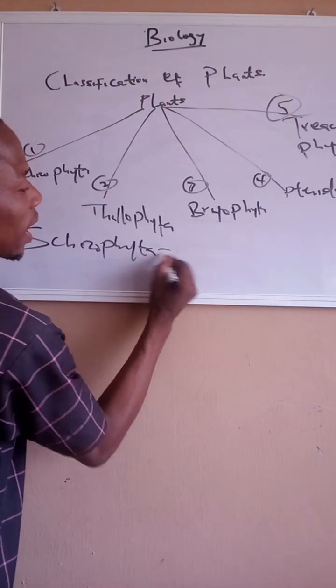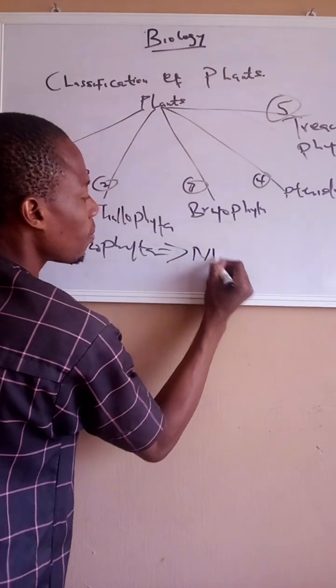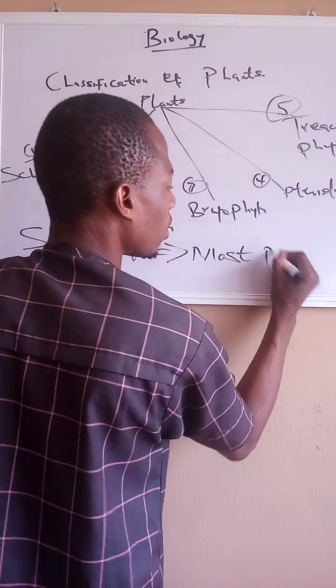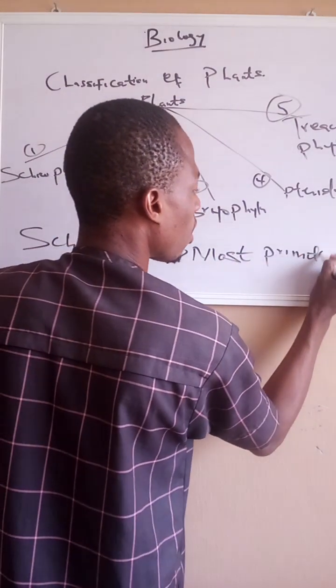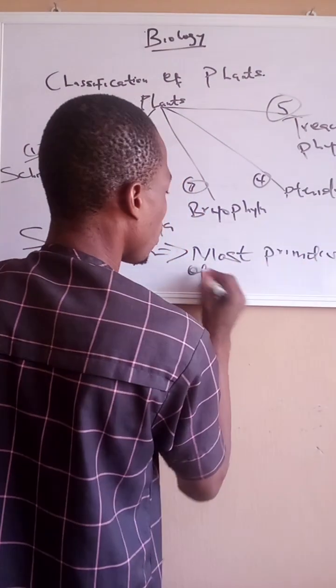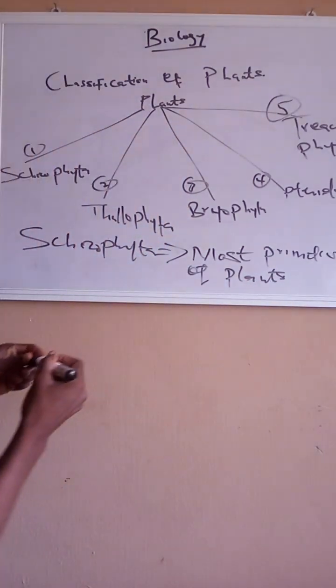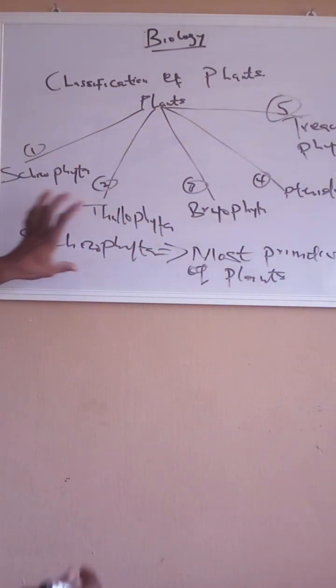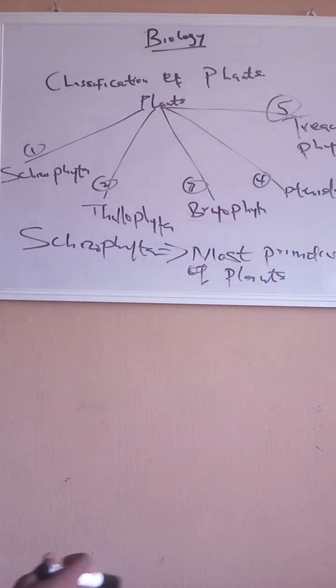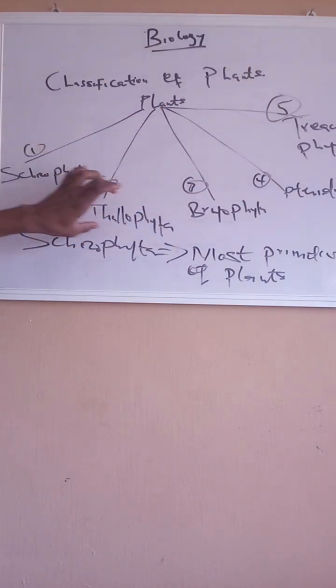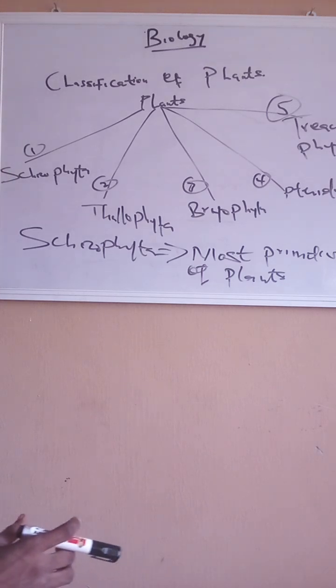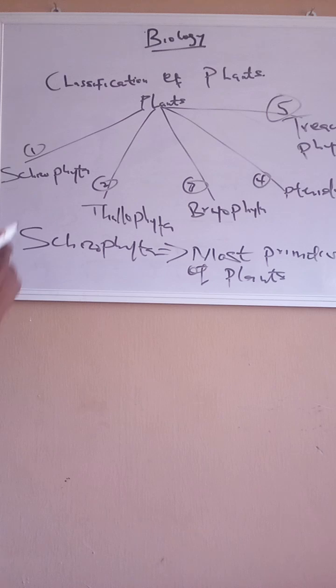Meaning that the schizophyta are the most primitive of all plants, the most primitive of the others, from which the others are developed. In essence, meaning that what?